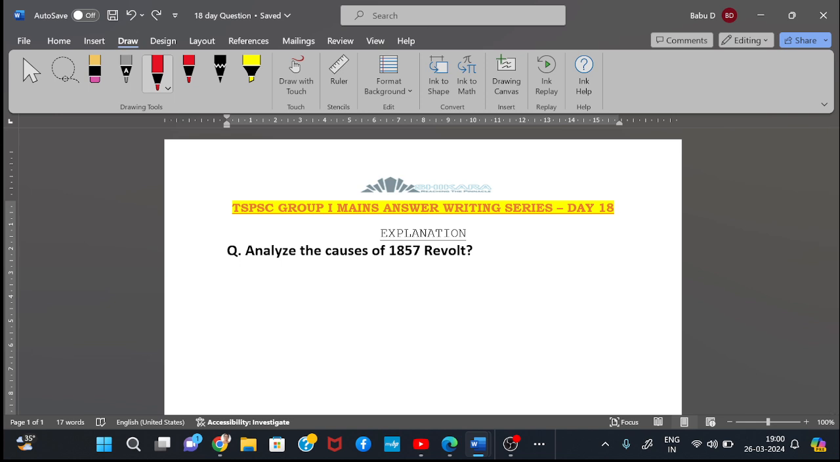ఈరోజు ఓరియంటేషన్ చూసినట్లయితే, క్వశ్చన్ చూసినట్లయితే, analyze the causes of 1857 revolt. This revolt completely changed British administration in India. Before the 1857 revolt, India was completely controlled by the East India Company. East India Company policies were responsible for the 1857 revolt.